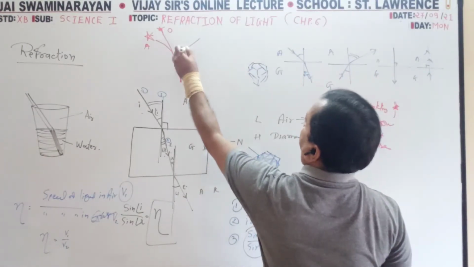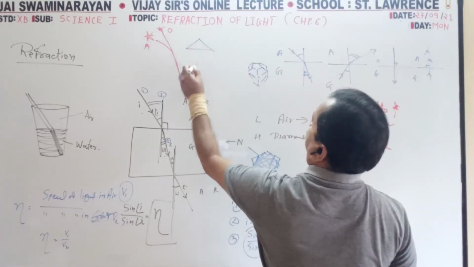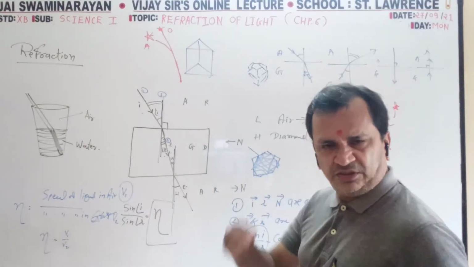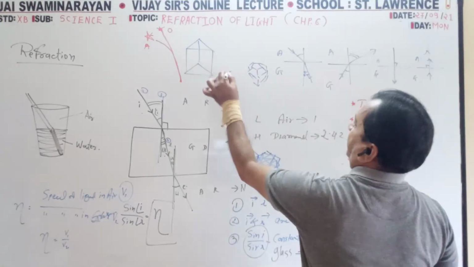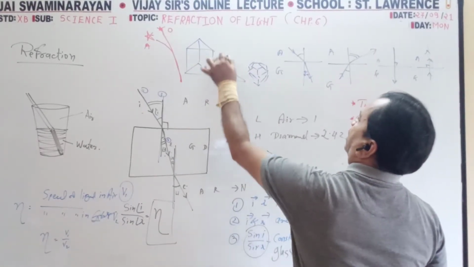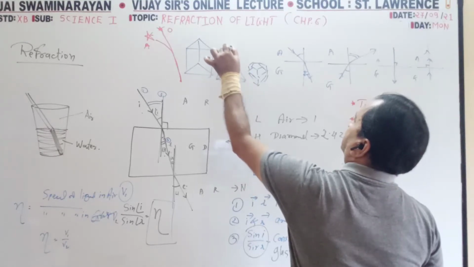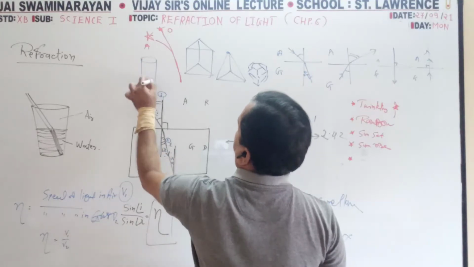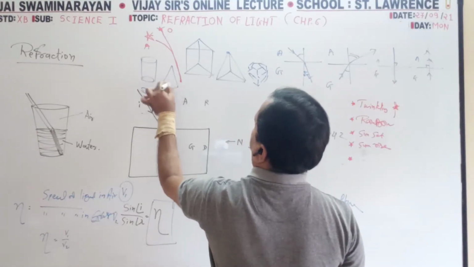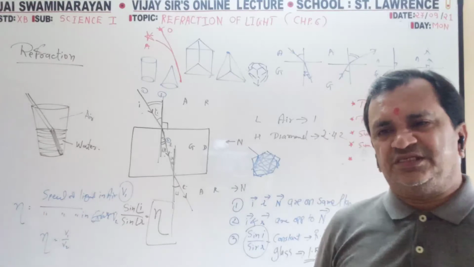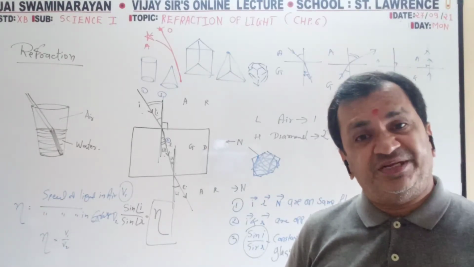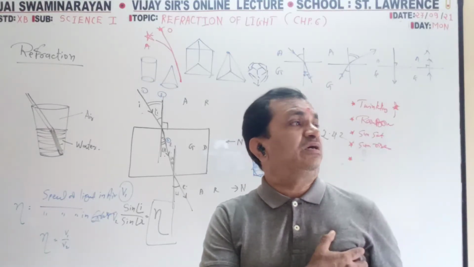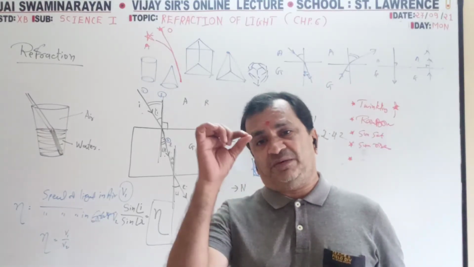What is the meaning of prism and pyramid? Prism means the top and bottom are of equal shape. In a pyramid, the bottom may be any shape, but the top is always pointed. This is also a prism. This is a pyramid. This is the difference between prism and pyramid. Prism means top and bottom are of the same shape. Pyramid means the base is any shape, but the top is always a point.